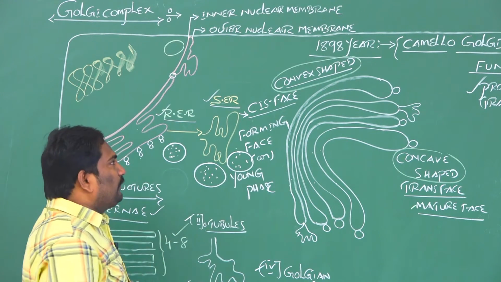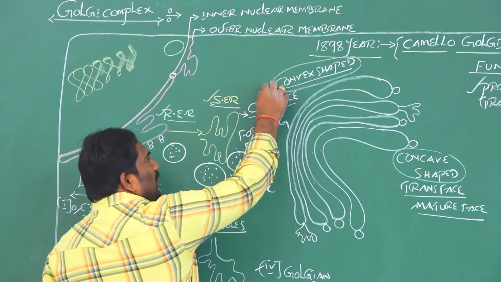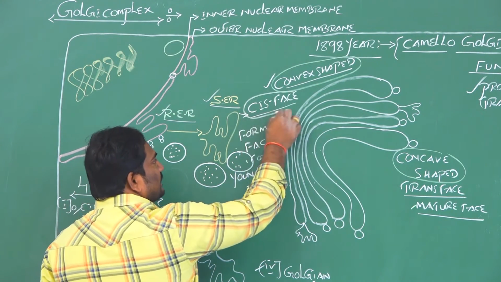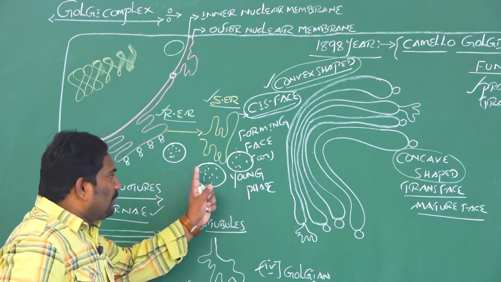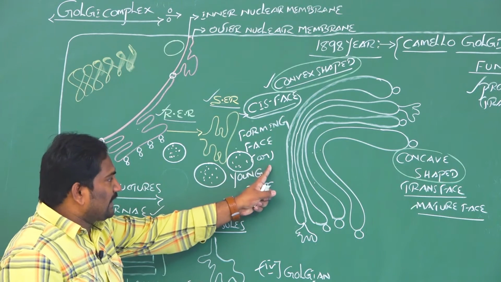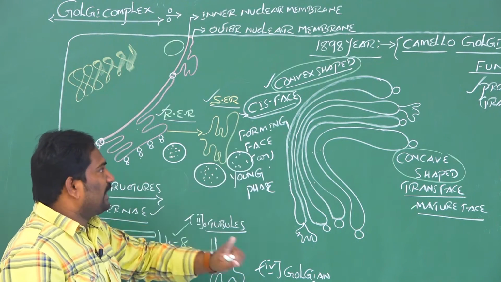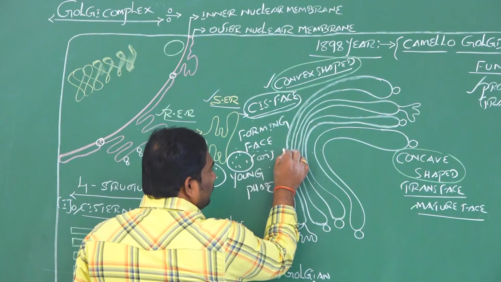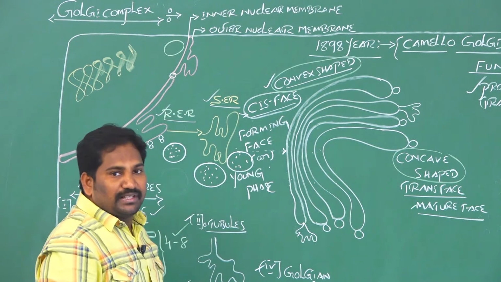first phase of the Golgi complex, the convex shaped phase, which is called the cis phase. The newly formed vesicles attach to the youngest phase or forming phase or cis phase. Now these vesicles are bound to the cisternae at the cis phase.